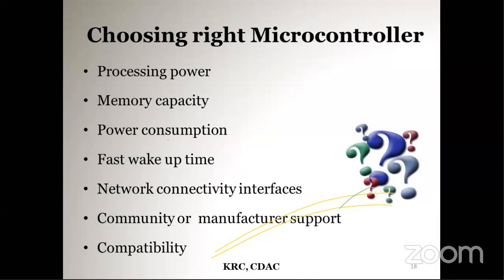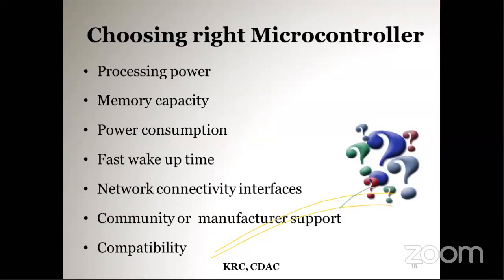One is processing power. More processing power means the processor is of higher speed. Some IoT products require higher speed so they can execute more demanding tasks. Based on that requirement, you can choose what processing power you want.